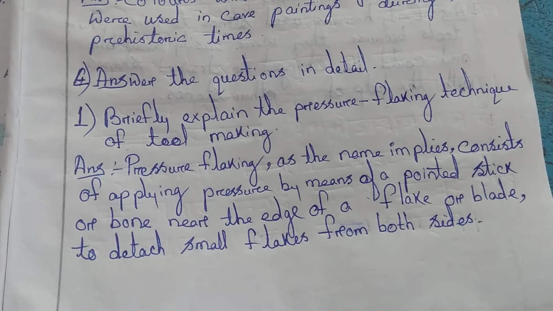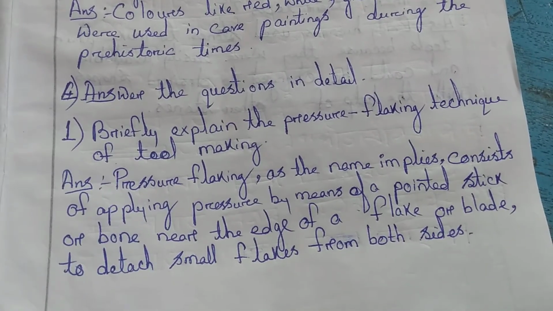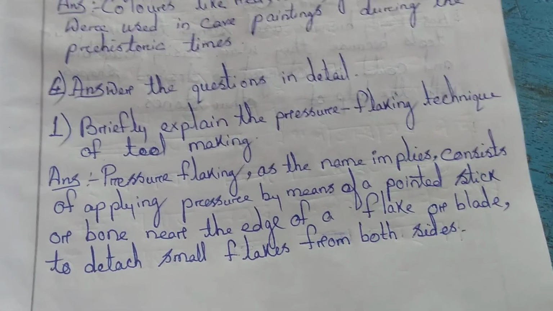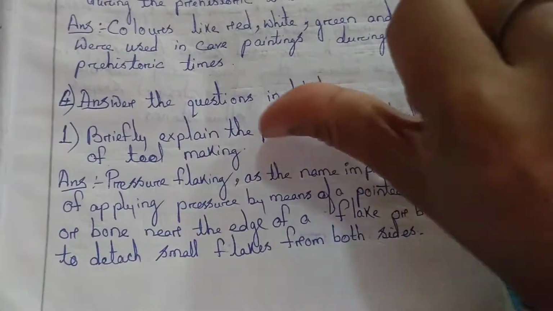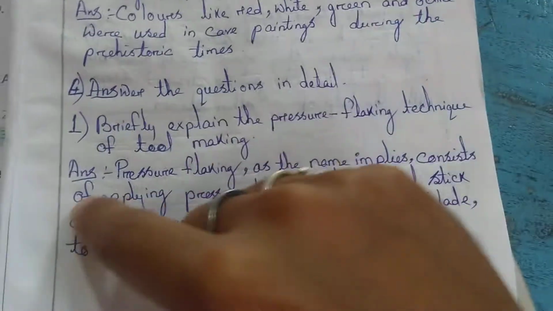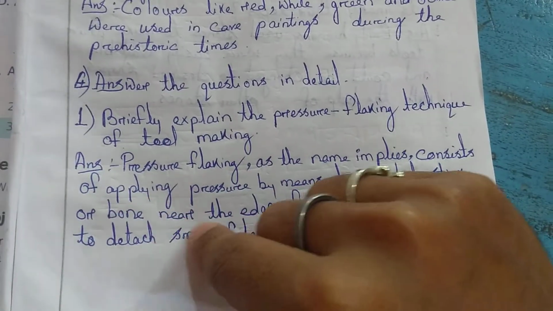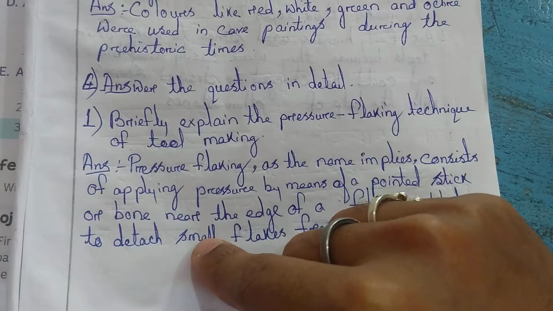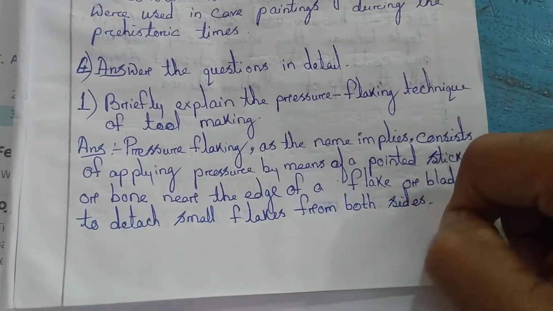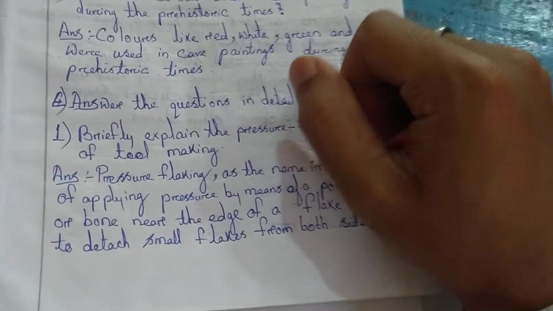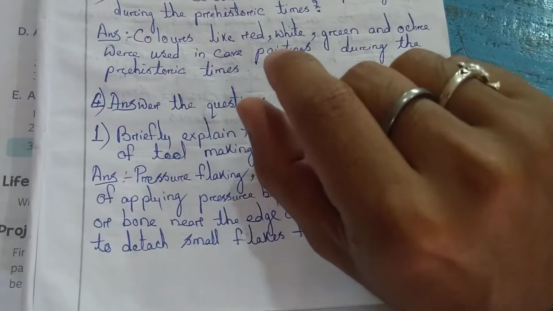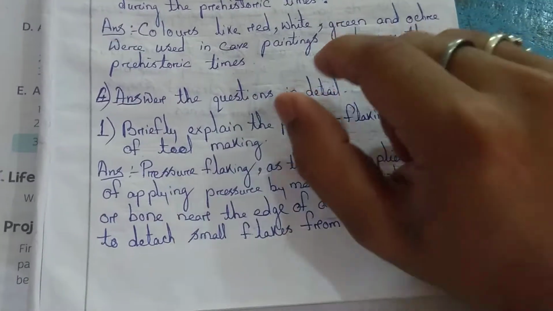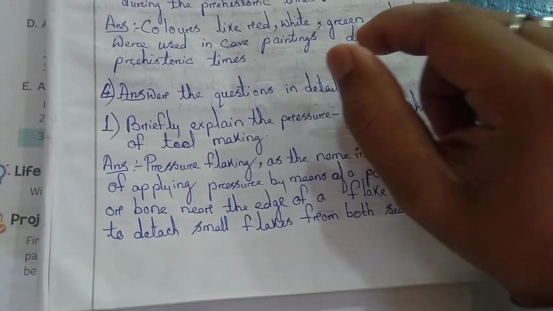So what does the pressure flaking technique mean? As the name implies, it consists of applying pressure. You need to apply pressure by means of a pointed stick or bone near the edge of the flake or the blade to detach the small flakes from both sides. Suppose you take a hammer and beat the corner of the stone, then you can see small pieces come out. This is called the pressure flaking technique.